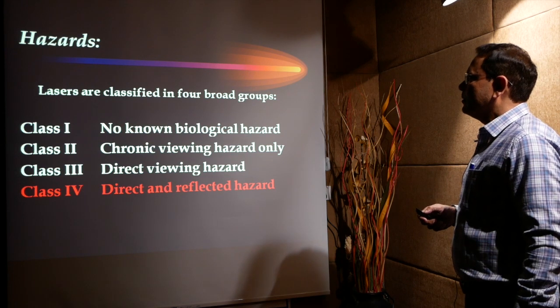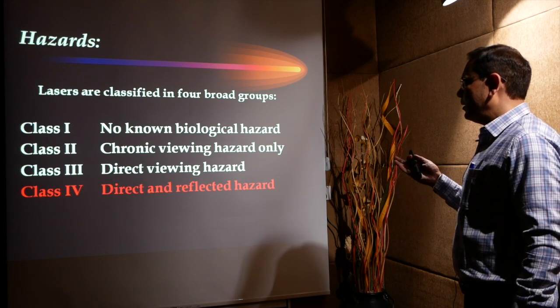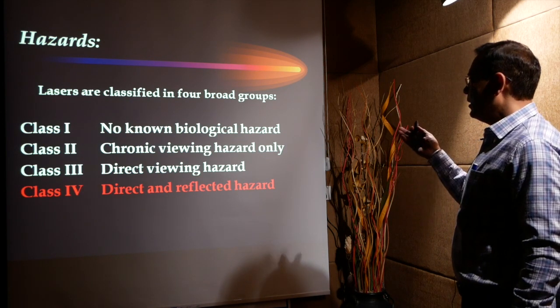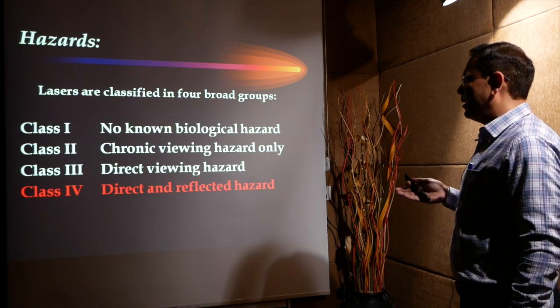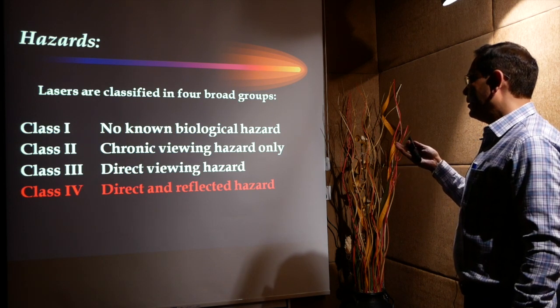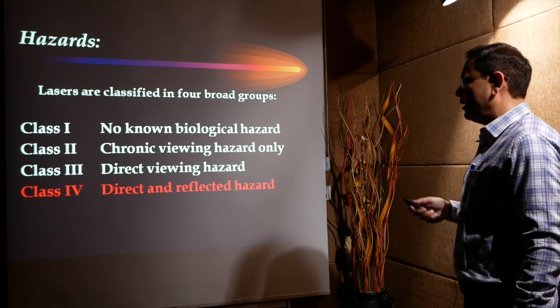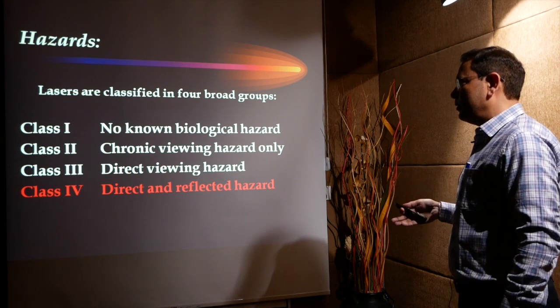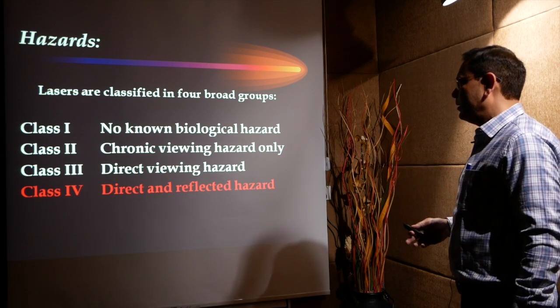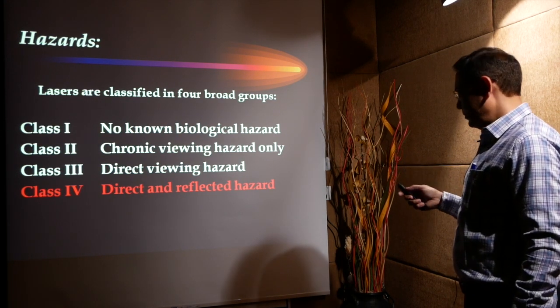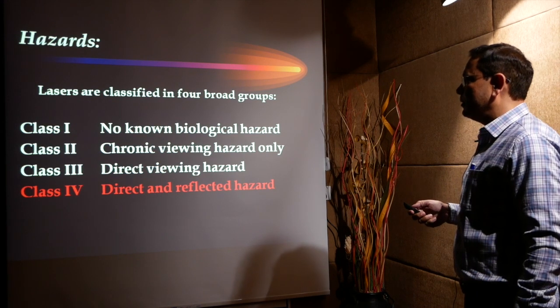Now hazards. Lasers are classified into four broad classes: class 1, 2, 3 and 4. There is no known biological hazard in case of class 1. Class 2, chronic viewing hazard only is there. In class 3, direct viewing hazard is there. And class 4, most of the lasers that we use in dermatology are of class 4. Both the direct and reflected light can cause hazard to the body, to the skin, to the eyes.